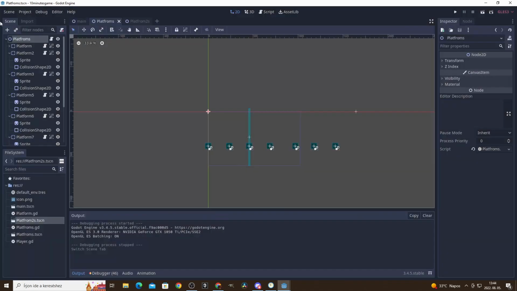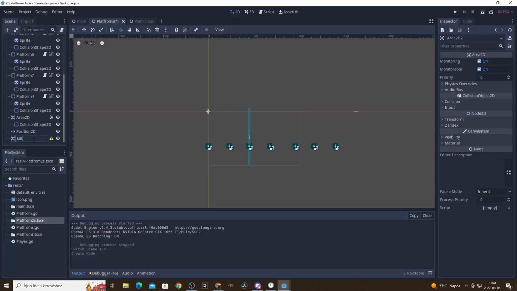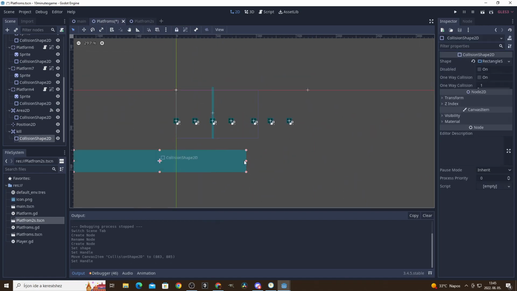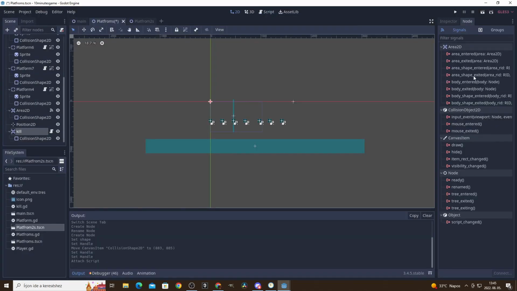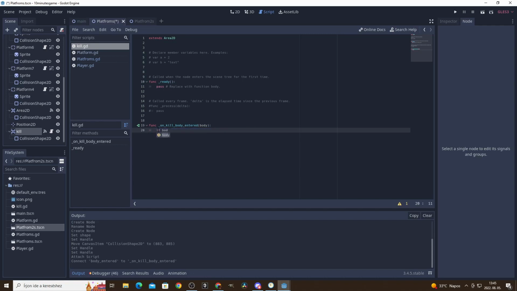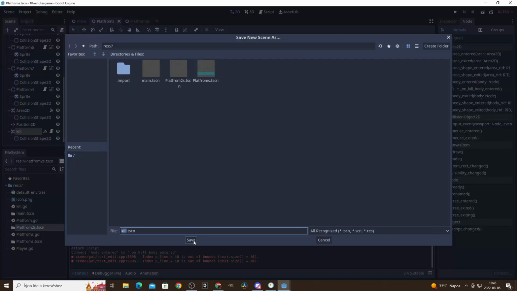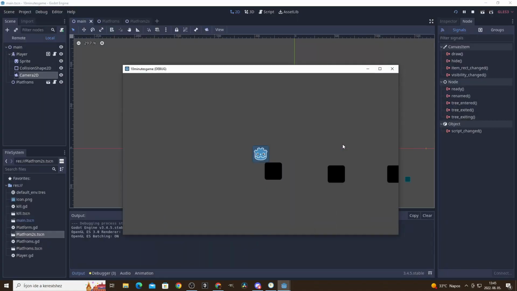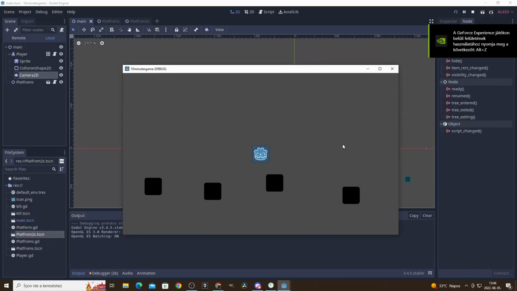Then, I created another Area2D to restart the game when the player falls. I quickly coded everything and then saved it as a separate scene, so I can quickly add it to the duplicate platform scene. I then tested everything and it worked fine.